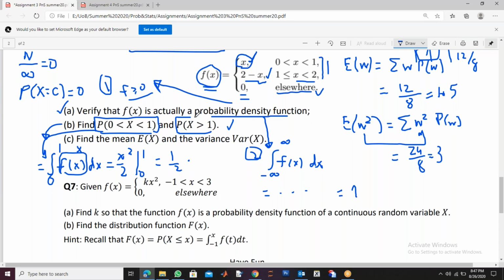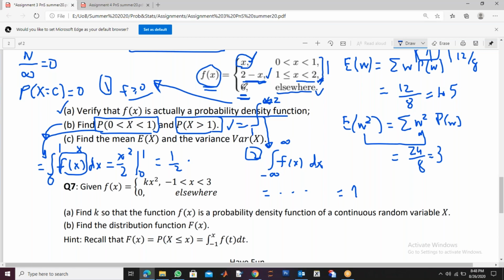Similarly, you can find this probability. What will that be? X greater than 1. X greater than 1 means you will go from 1 to infinity in general. But because after 2 there is no contribution, we can stop at 2 instead of going to infinity. Why are we stopping at 2? Because till 2, I have some PDF. After 2, everything is 0, so there is no contribution from there.